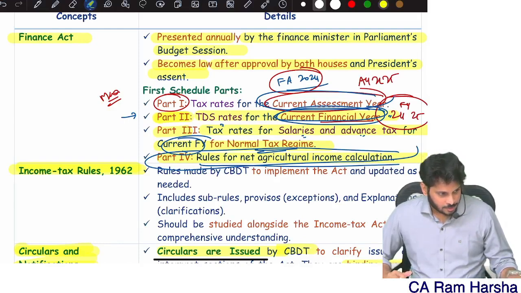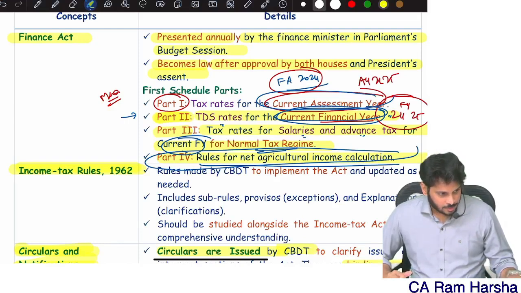Sometimes they will give you that the assessee has exercised the option of shifting out of the default tax regime.